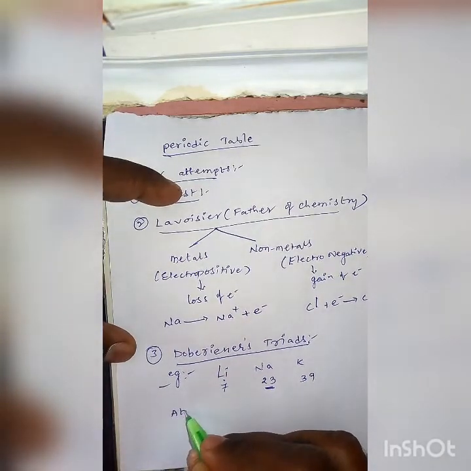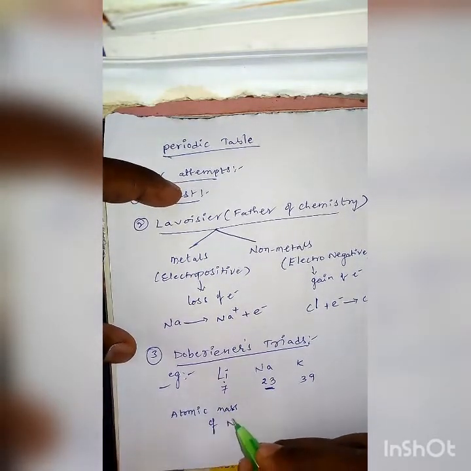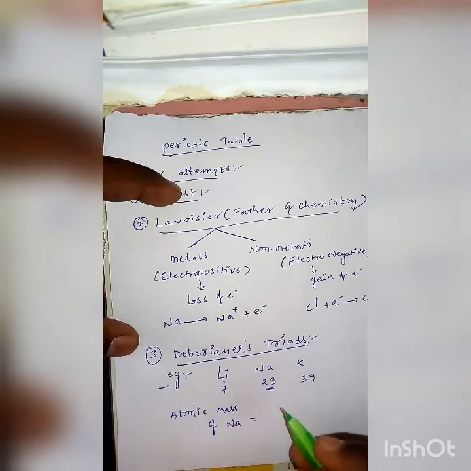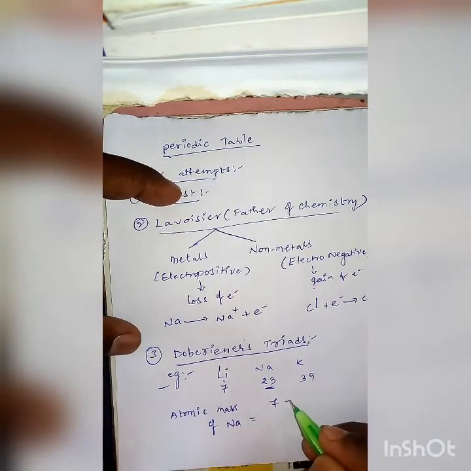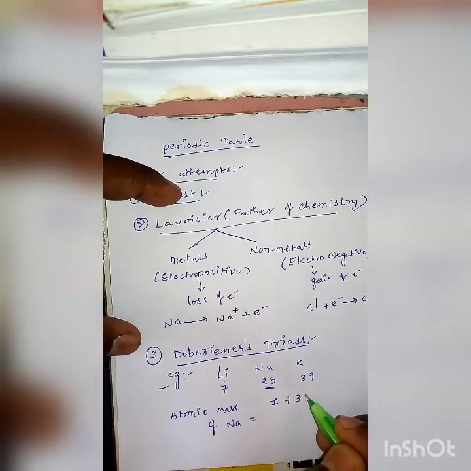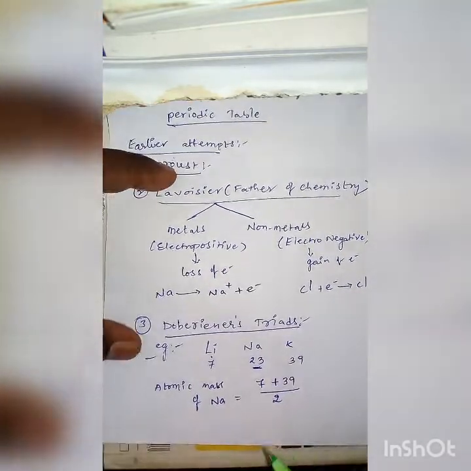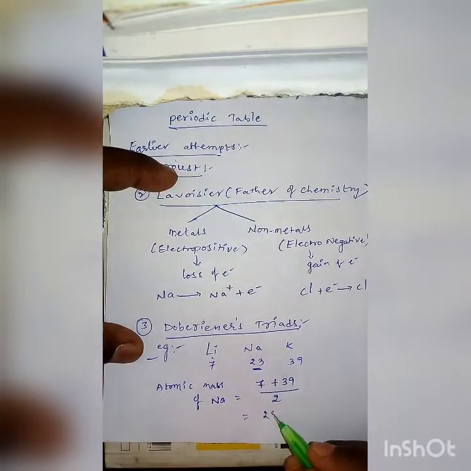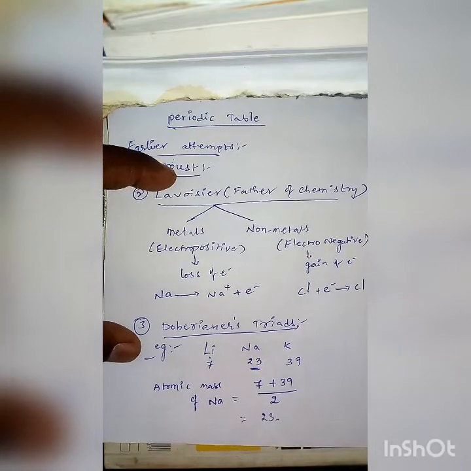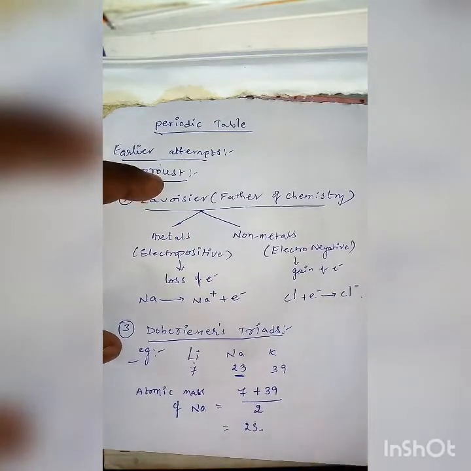That means the atomic mass of sodium equals the average of lithium, the first element, and the third element, whose atomic mass is 39. The average we get is 23. So that is given by Dobereiner's triad.